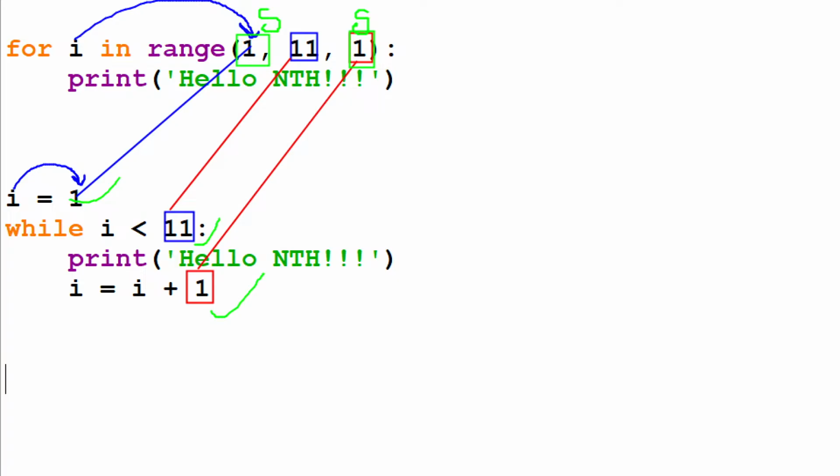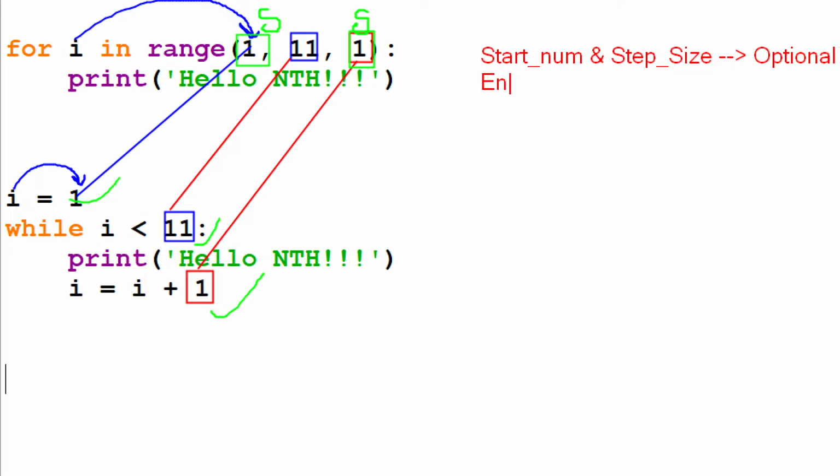All of you, guys, let me know. Everybody, are you clear on this comparison? Are you clear on this comparison, all of you? So here the start number and the next one, the step size, both are optional, right? And what is mandatory?